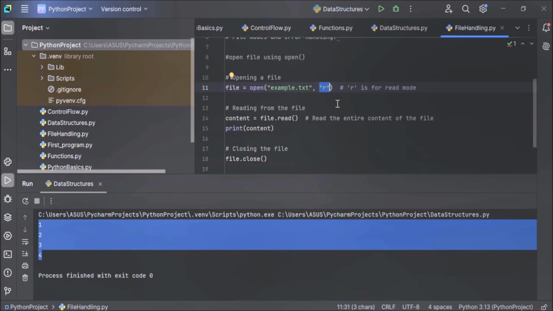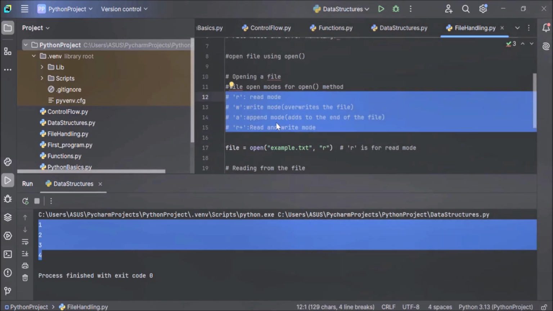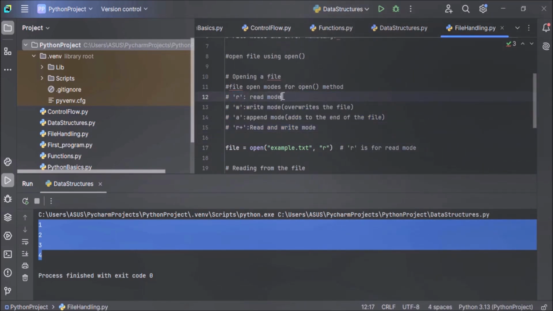So we have other modes also. I'll just write it down here. These are the modes of open function. R stands for read mode. W stands for write mode. In write mode, the file will be overwritten. W mode will overwrite the file. A stands for append mode. Append mode is to add the content to the end of the file. And R plus stands for read and write both.